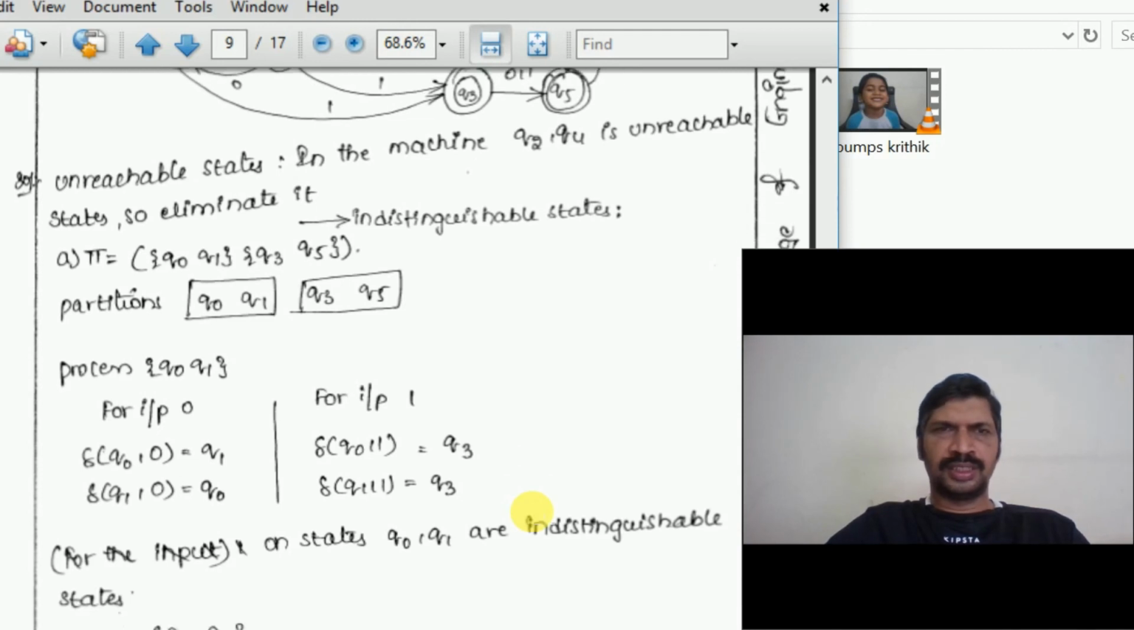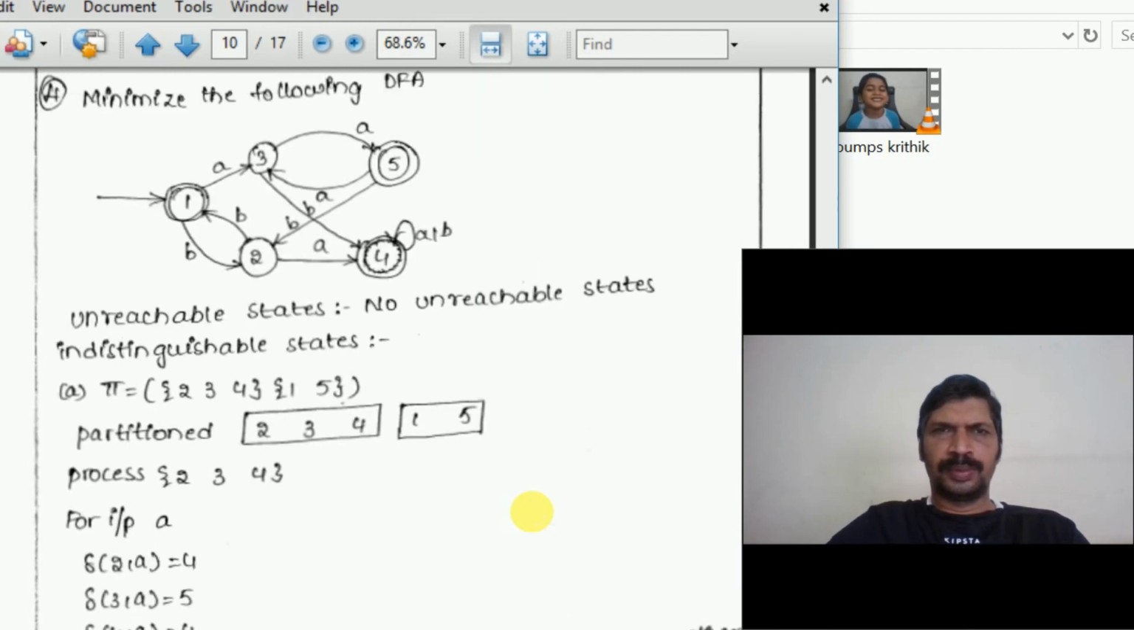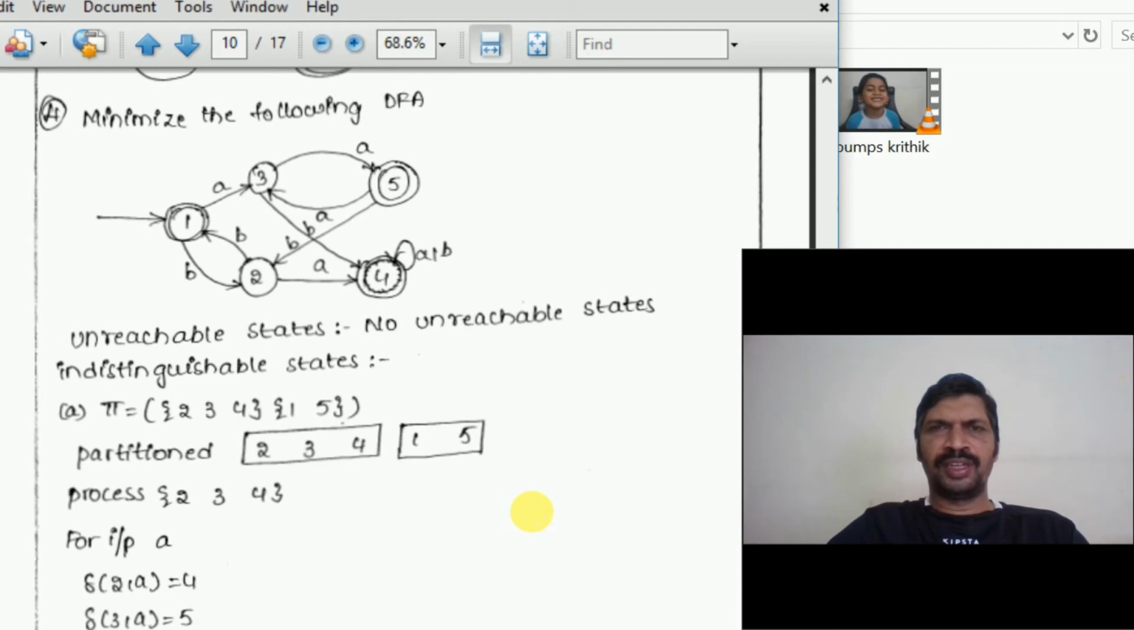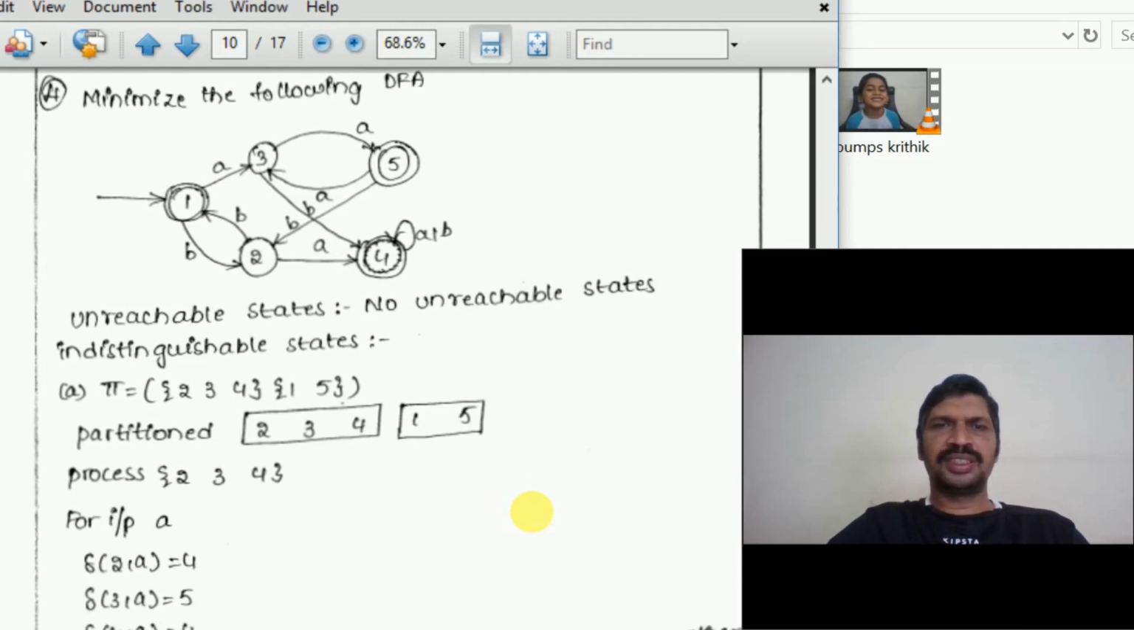Next, this is the third problem on DFA. Minimize the following DFA. 5 states are there. All states are reachable, no unreachable states. Here initially we consider the pi values. All the final states are one set and non-final states are another set.